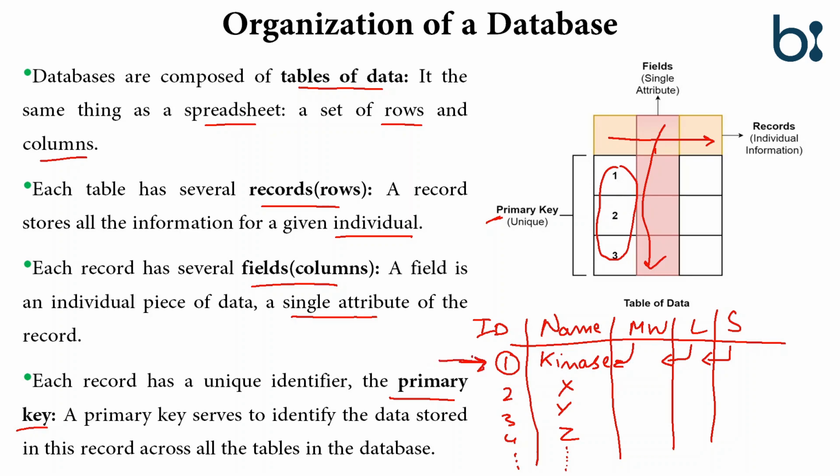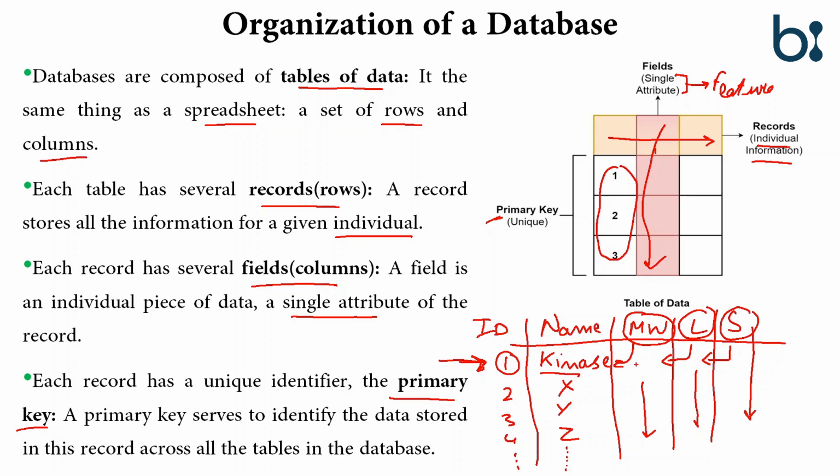This is the record. The field is the columns, like the size, length, molecular weight, means the size of all the proteins, the length of all the proteins, the molecular weight of all the proteins. These are the fields. Fields mean having single attributes. Attributes mean the feature. Single feature. Molecular weight is a single feature. Length is a single feature. Size is a single feature. Whereas the record is individual information. Kinase, individual information about the kinase.